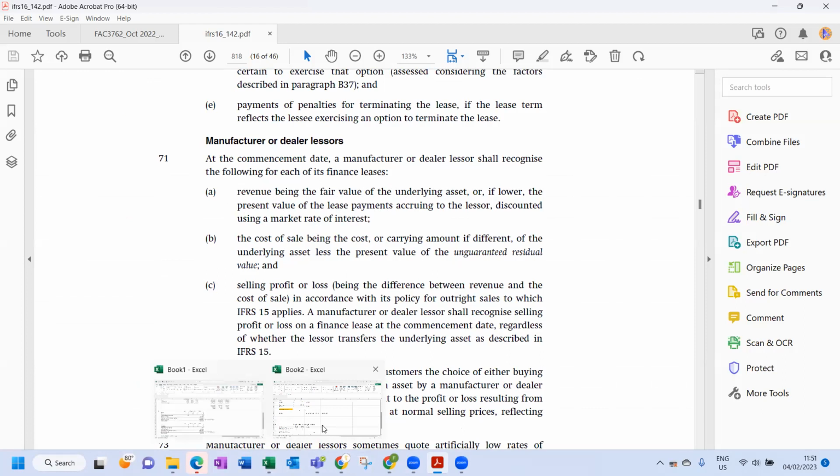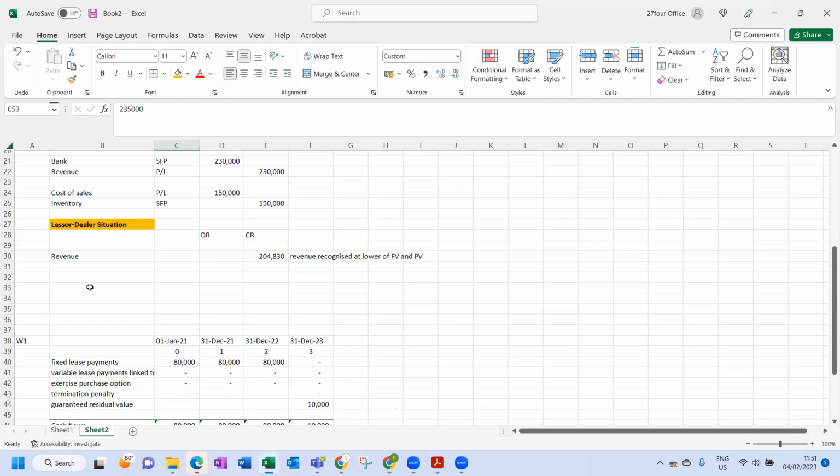So the cost price. Let's go back over here. Remember, there will be two journals: cost of sales, inventory. Because remember, it is a dealer lessor.